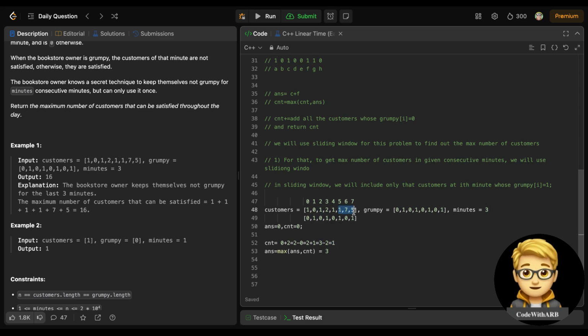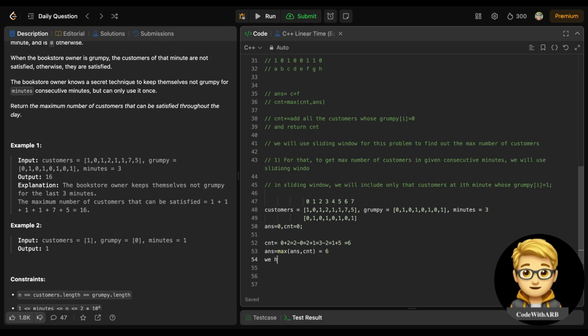Now I need to shift this. So for shifting this, I need to delete the previous one if its grumpy value is 1. It is not, so we will not delete it, but it is included, so I will include this. This is 5 and that becomes 6. So 6 is greater than 3, that would be included, 6. And this is how we got the max value of grumpy customers, that is 6, right?